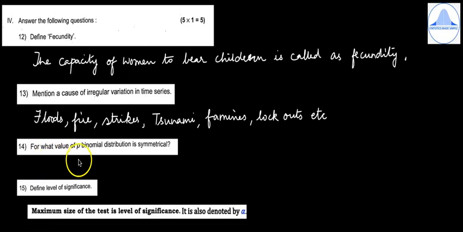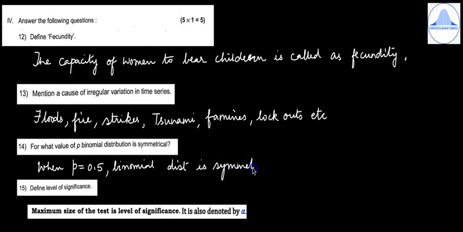14th question, for what value of P is the binomial distribution symmetrical? So when P is equal to 0.5, P is the probability of success. In that case, binomial distribution is symmetric. 15th question, define level of significance. The maximum size of the test is the level of significance and it is also denoted by alpha.